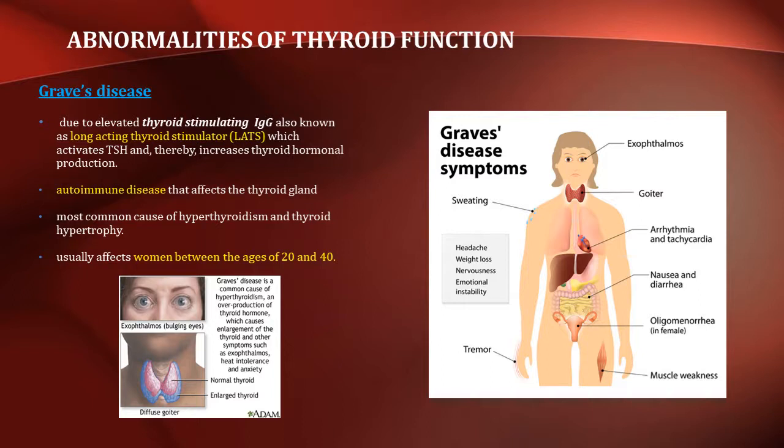Now let's see about Graves' disease. It occurs due to elevated thyroid stimulating immunoglobulin, also known as long acting thyroid stimulators, which activates TSH receptors and thereby increases thyroid hormone production. It is an autoimmune disease that affects the thyroid gland and is the most common cause of hyperthyroidism and thyroid hypertrophy. It usually affects women between the ages of 20 and 40.